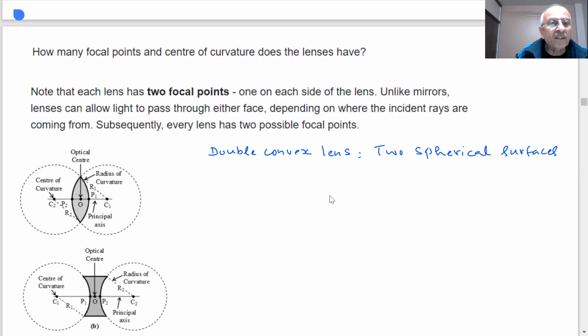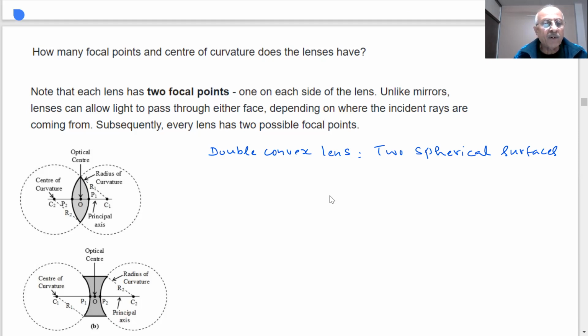So I can write here focus. This is the center of the sphere of which it is part, which we call the center of curvature, with radius of curvature, C1 and C2. It has the same on the other side also. So there will be two focal points, one on the right and the other on the left. The same will be true for my concave lens. If I draw the sphere, then the center of that is the center of curvature.